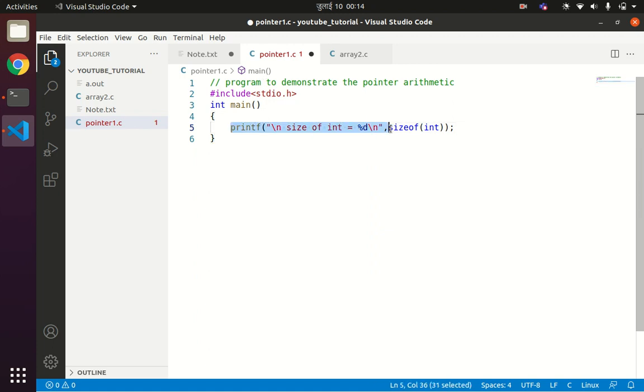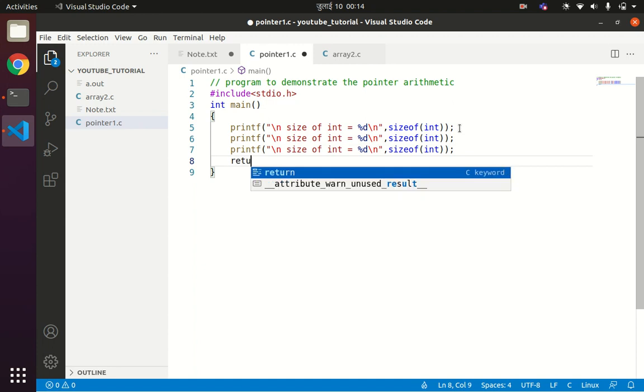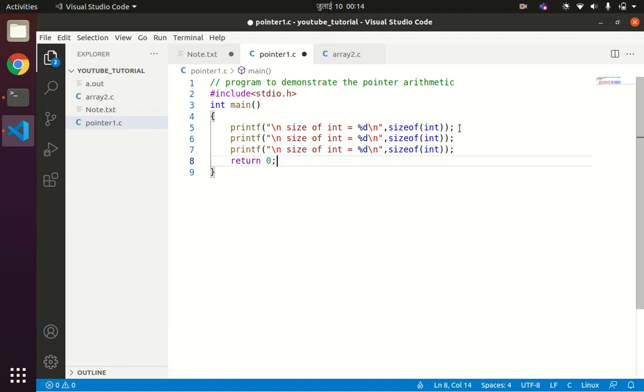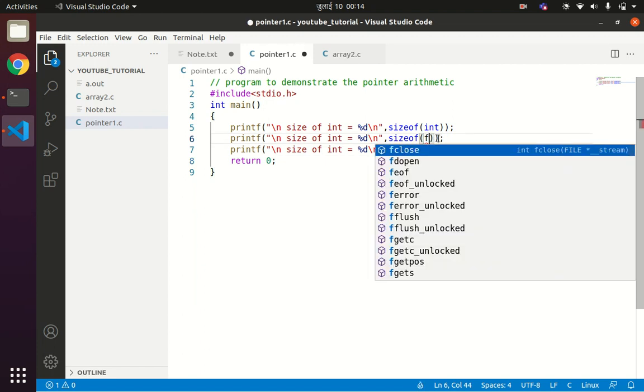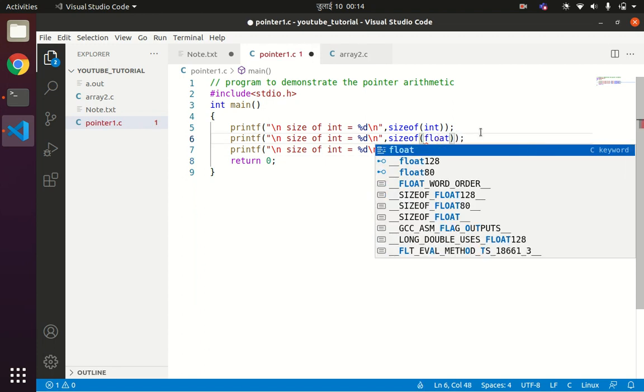If you are executing in your system, it will give the size of integer in your system. I'll do it for all the valid C data types: integer, float, and char.